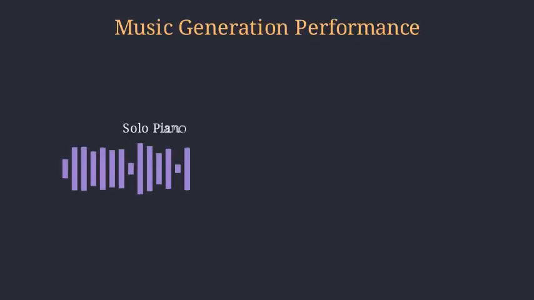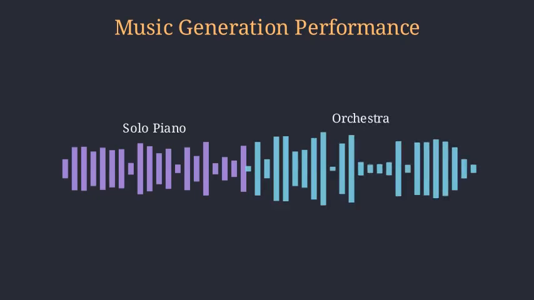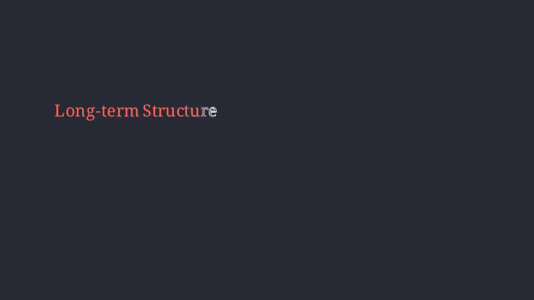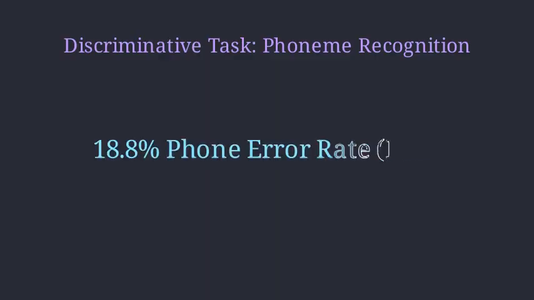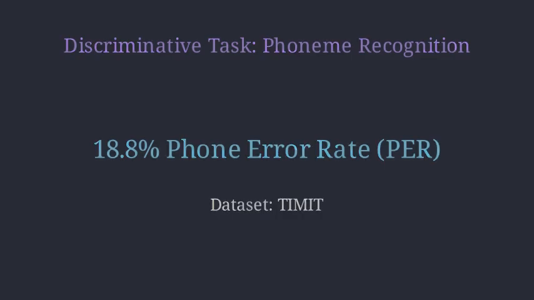Beyond speech, Wavenet was also tested on music. When trained on solo piano or orchestral datasets, it generated highly realistic musical fragments. While it struggled with long-term structural consistency over many minutes, the second-to-second texture and harmony were remarkably convincing. The model has even been adapted for discriminative tasks, like phoneme recognition, where it achieved an 18.8% phone error rate on the TIMIT dataset, proving that a generative understanding of audio is incredibly useful for understanding it as well.